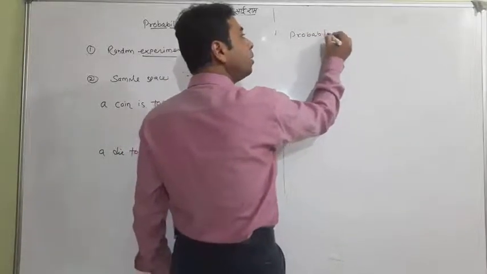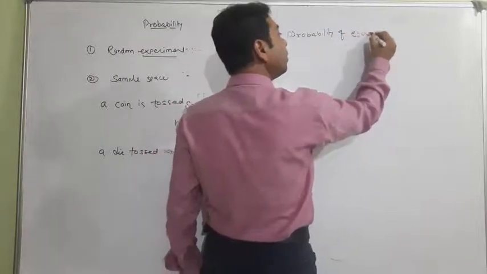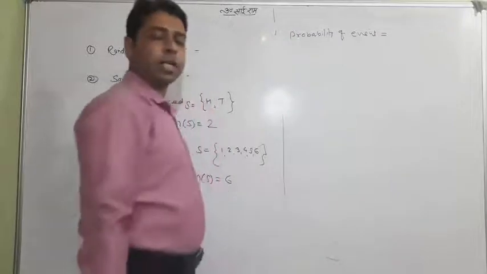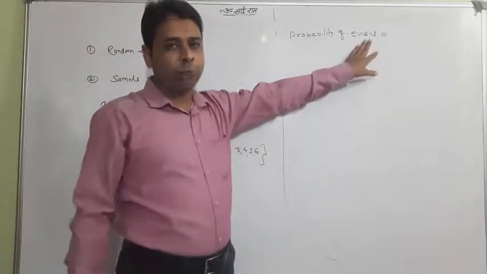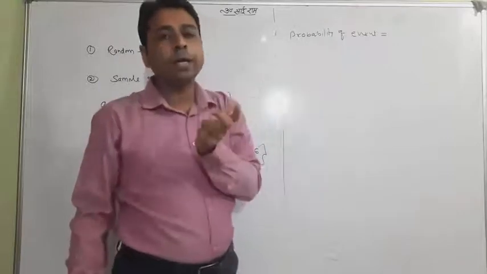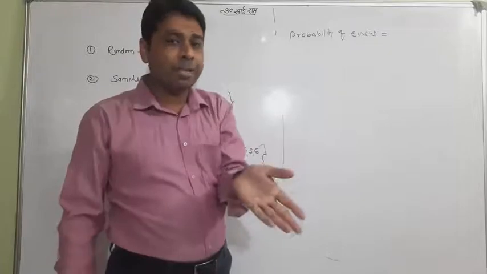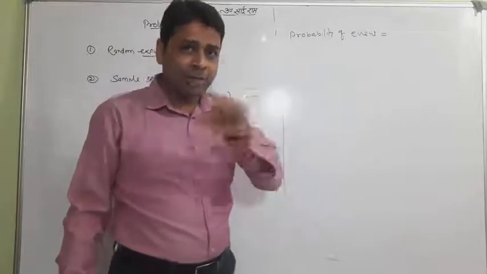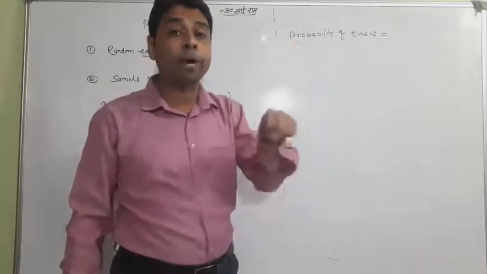So, probability of an event. That is important: probability is always attached with the word event, because we want to find the chance of that event occurring. If I have a die, I toss it, 5 is coming, and I ask you what is the probability of coming 5?